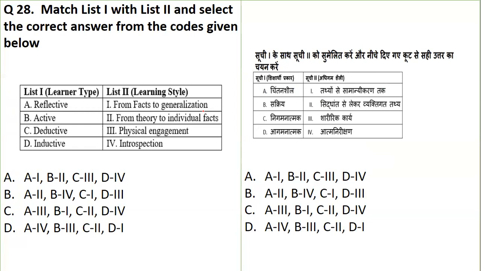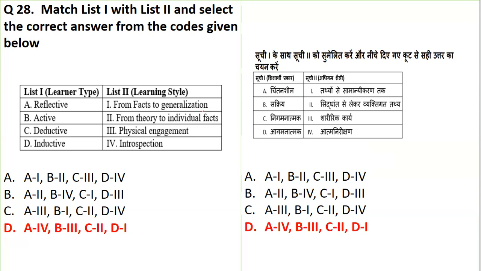Next, we have list 1 and list 2. We have a learner type and we have learner style: reflective, active, deductive, or inductive. So which of them are the learner type and learner style? Option number D. Reflective learning is introspection, you have to introspect.